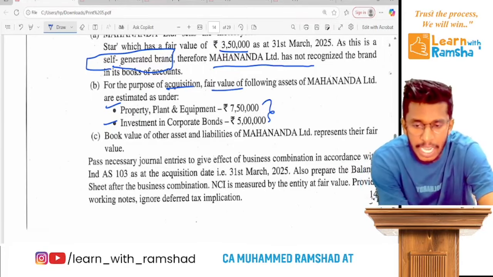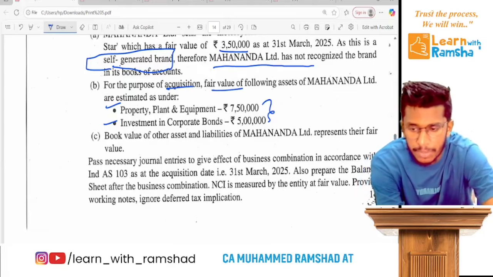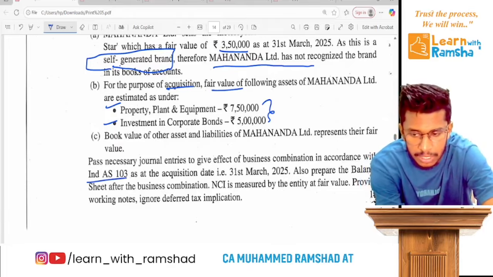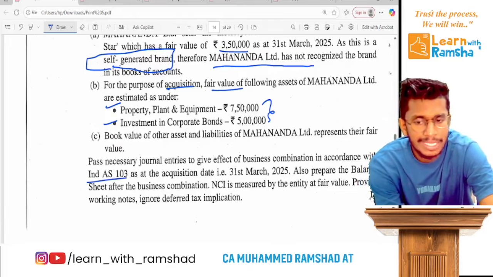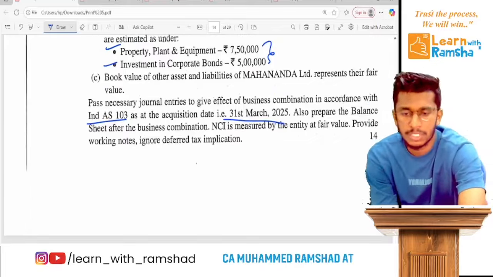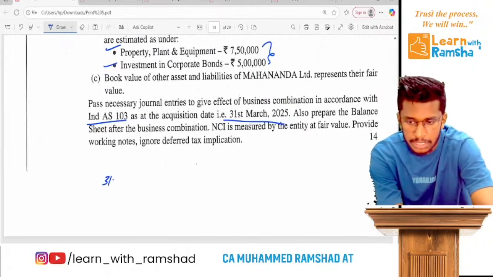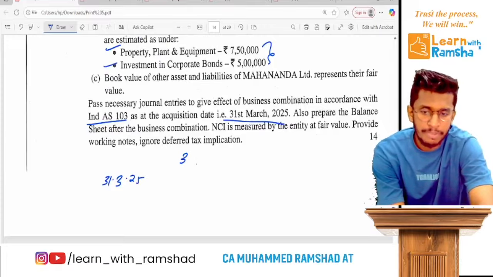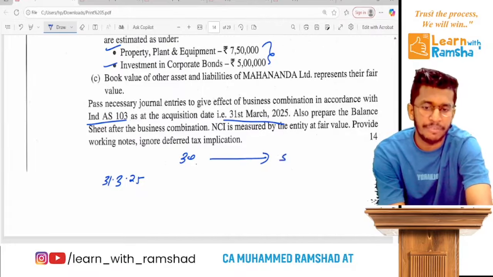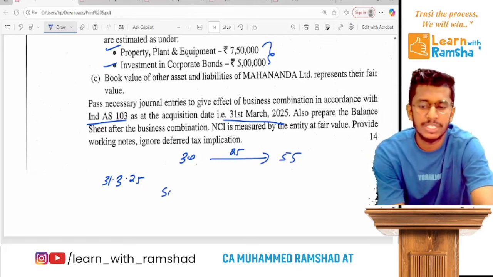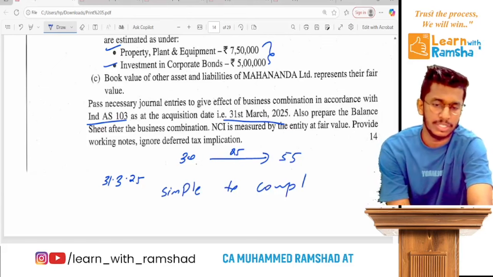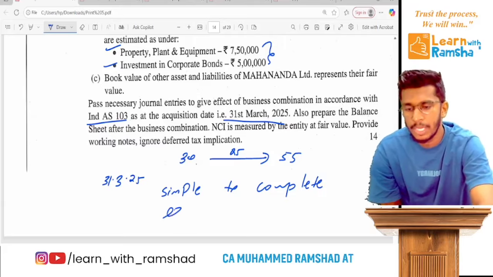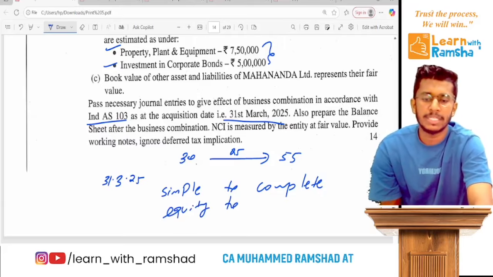Now, pass journal entries to give the effect of the business combination in accordance with Ind AS 103 at the acquisition date, that means 31st March 25. On 31st March 25, they jumped from 30% to 55% by purchasing 25%. In our language, it is a simple transition to complete consolidation, from the equity method to full consolidation.